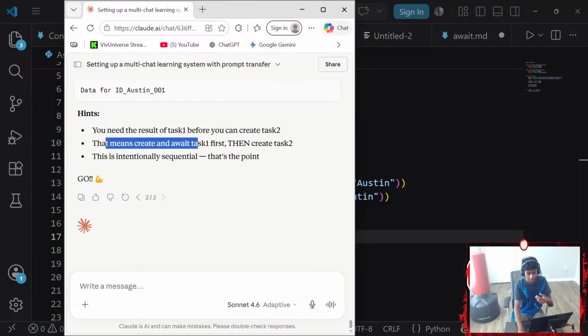That means create and await task 1 first, then create task 2. This is intentionally sequential, that's the point.